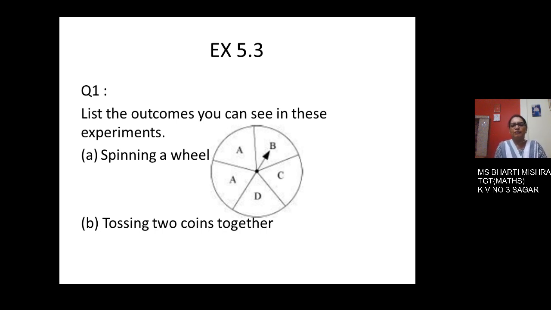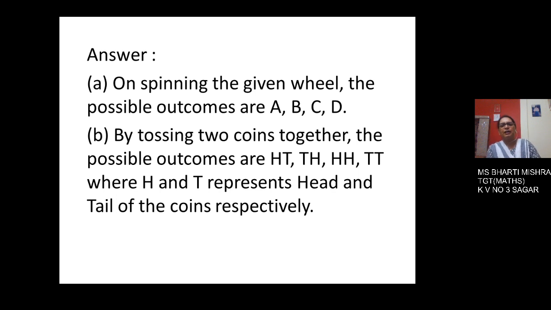First one is spinning a wheel. Now look here, this wheel has got 1, 2, 3, 4, 5 parts. So in 2 parts A is written, then 1 part B, 1 part C and 1 part D. And the arrow, you're rotating it. Now we will see what is the chance that the arrow will stop at which alphabet. And the second one is tossing a coin. Now in the first event, spinning a wheel, though there are 5 parts, the possibilities are A, B, C and D. And all these 4 possibilities are written with the help of comma.